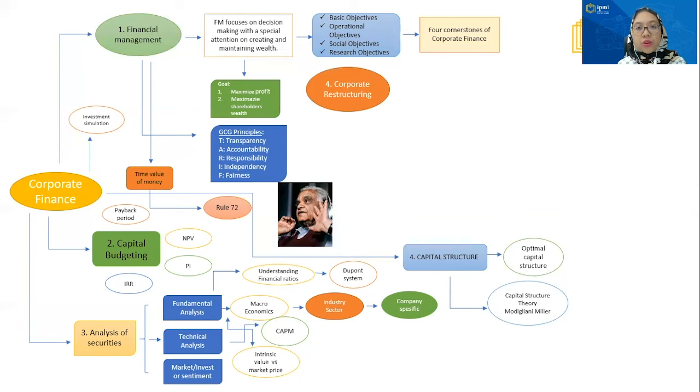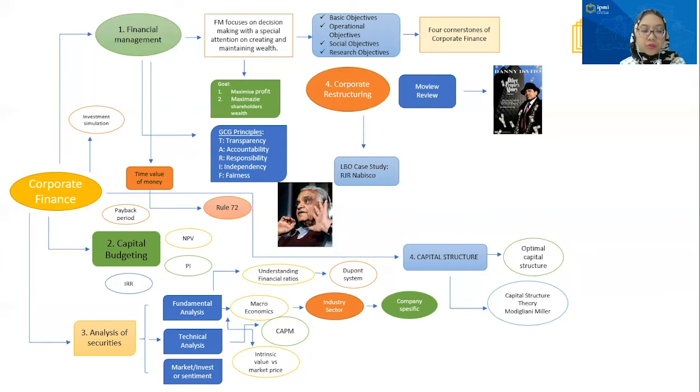In the 4th week, we also learn about corporate restructuring. This topic we learn by watching a movie. So we are divided into 4 groups, and each group has to watch the movie and make a summary of what the movie is all about, what the financial issue is, and the lesson learned that we got after watching the movie.